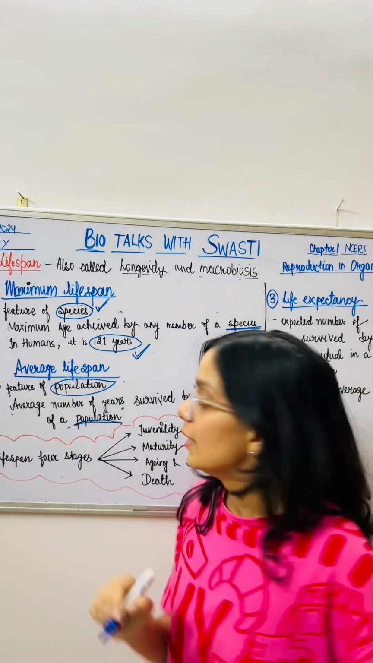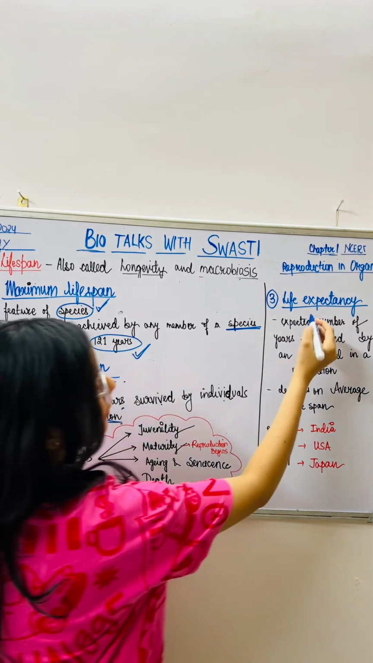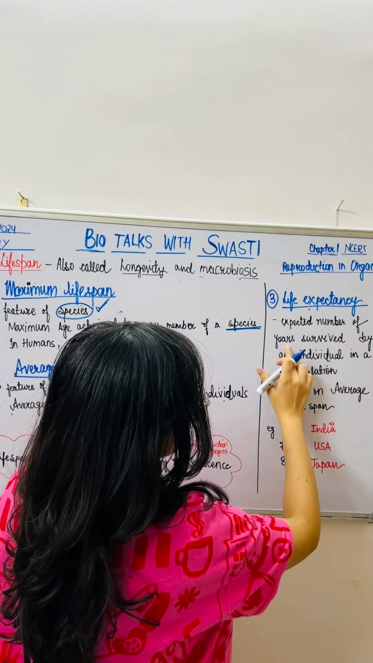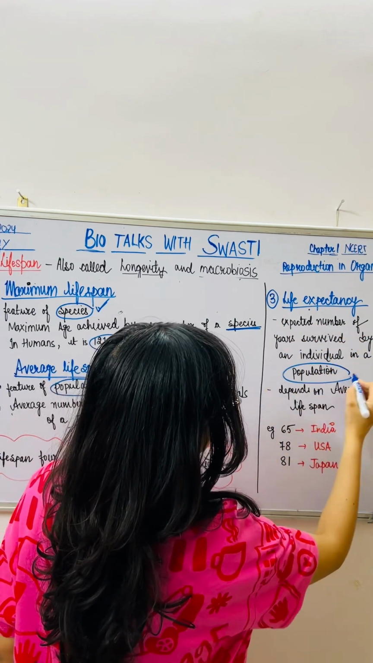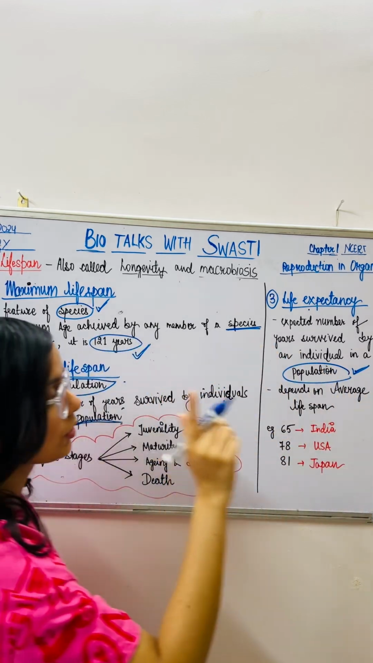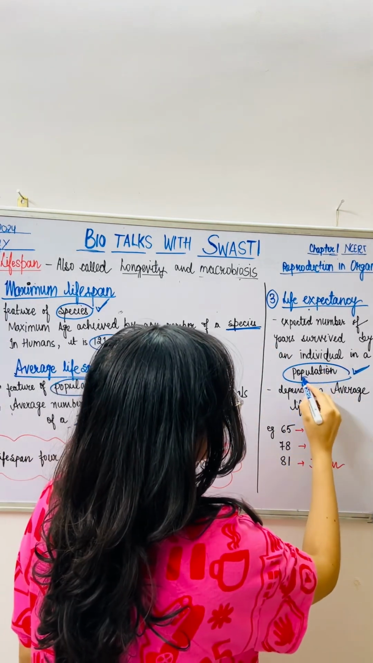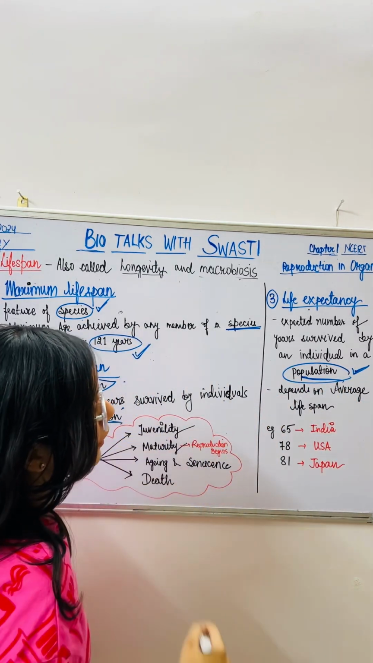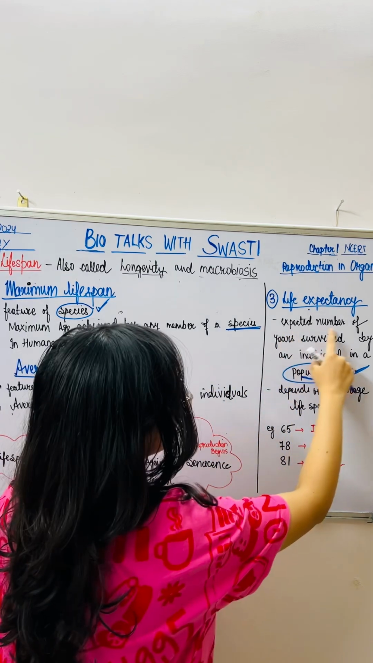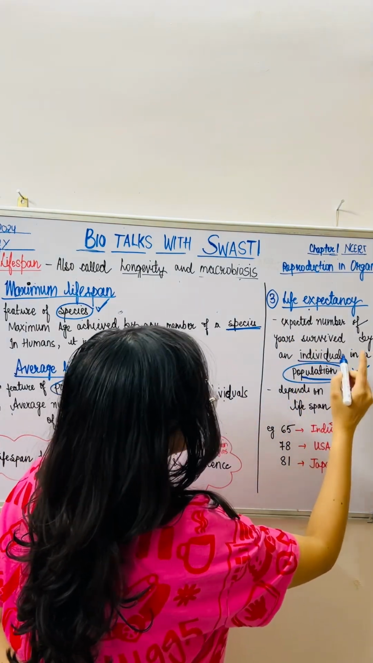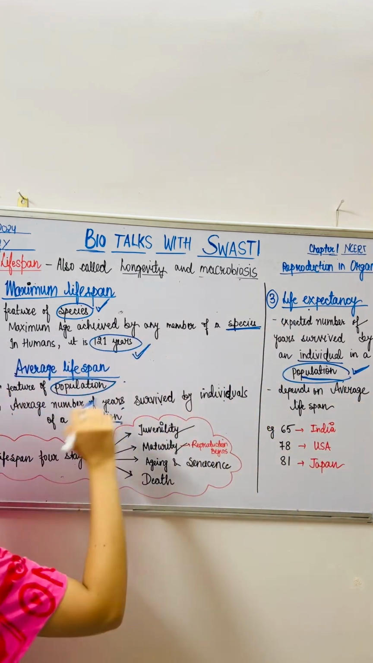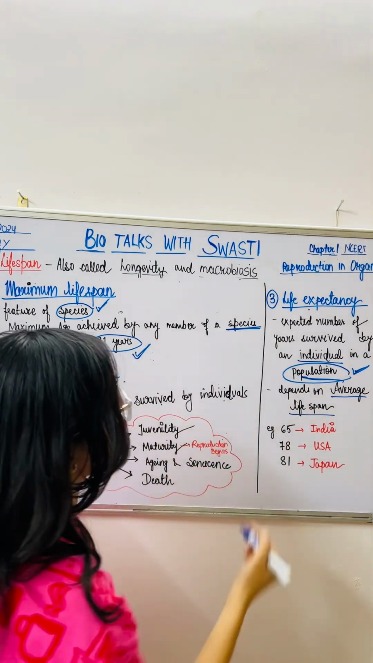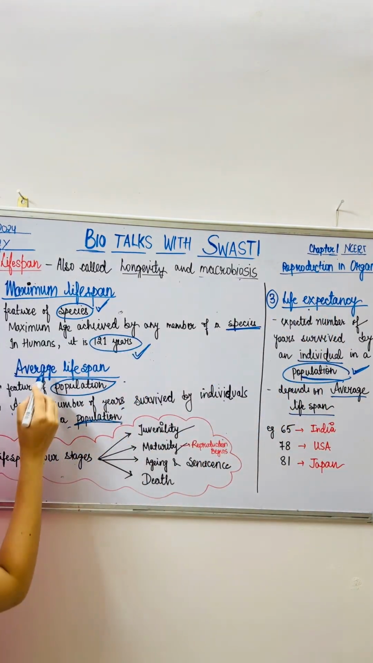Now let's move on to the next topic, the life expectancy. What is life expectancy? Expected number of years survived by an individual in a population. Don't get confused, just be careful what you are using, whether it is population or species. Life expectancy is the expected number of years survived by an individual in a population, and it depends on the average lifespan. So remember that life expectancy is related to average lifespan.